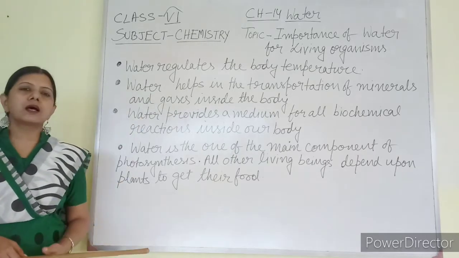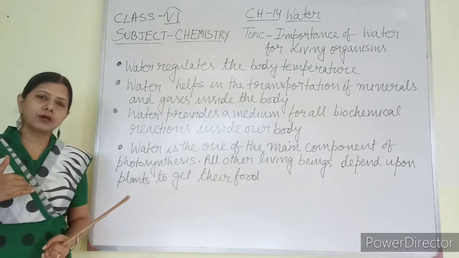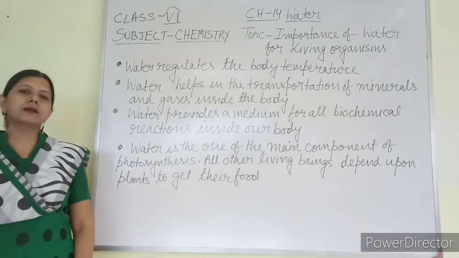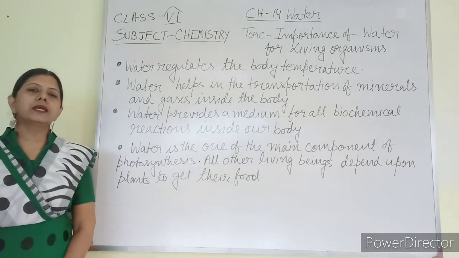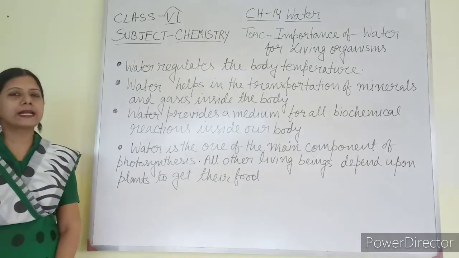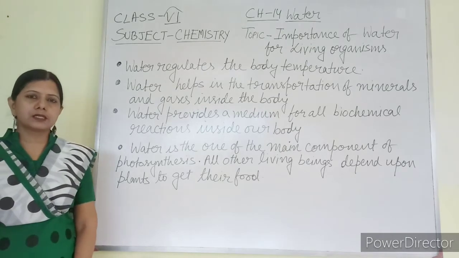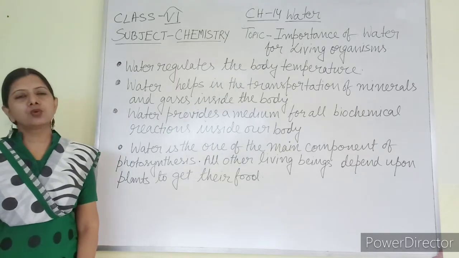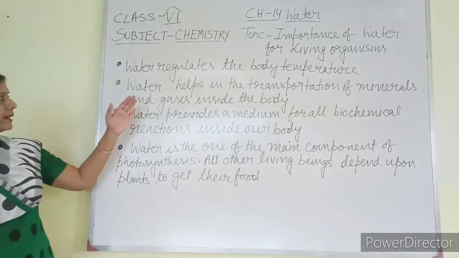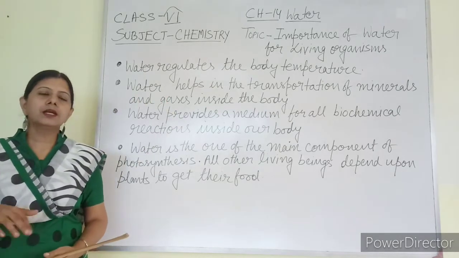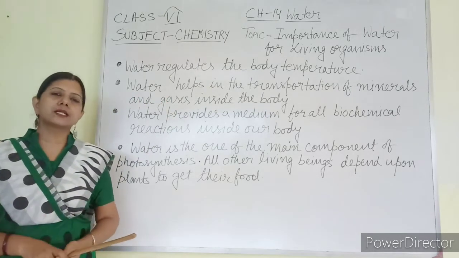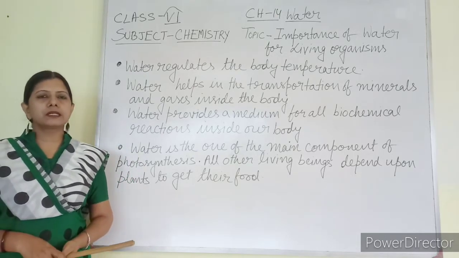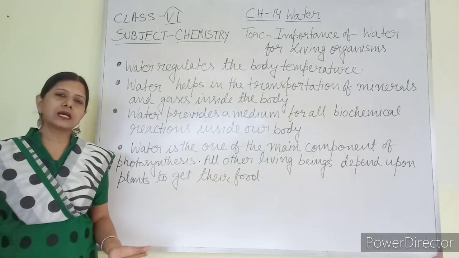So water regulates our body temperature, not only of animals and human beings, but also of plants. How does it regulate the body temperature? In human beings and animals, it is by the process of sweating. In plants, it is by the process of transpiration. If you get a question, how does water regulate the body temperature? The answer is, water regulates the body temperature by the process of sweating or transpiration.